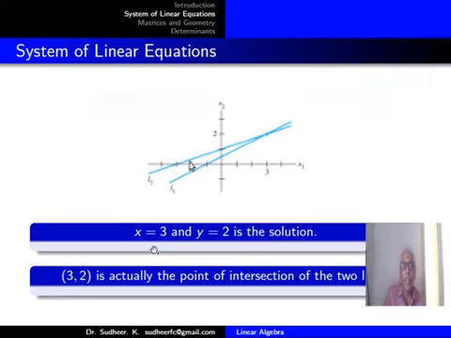So x equal to 3 and y equal to 2 is the solution. That is, (3, 2) is the actual point of intersection of the two lines. So solving a pair of linear equations in two variables means you are finding the point of intersection of the two straight lines drawn on the real plane.